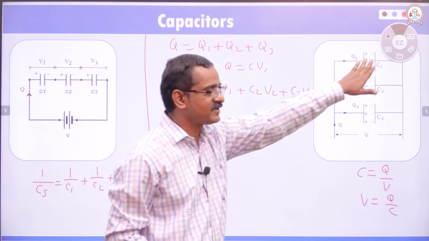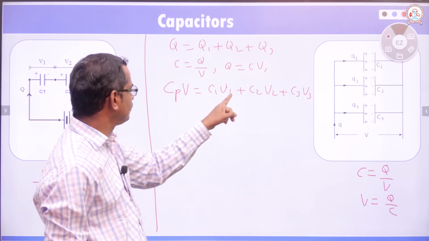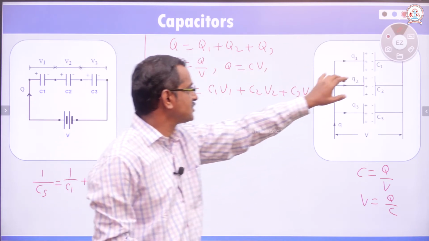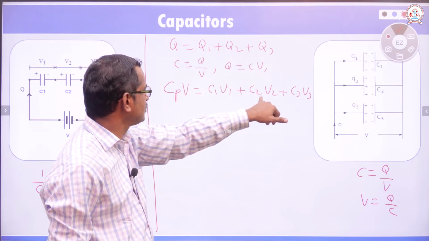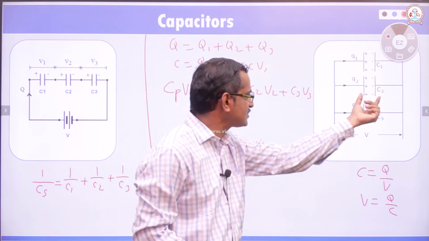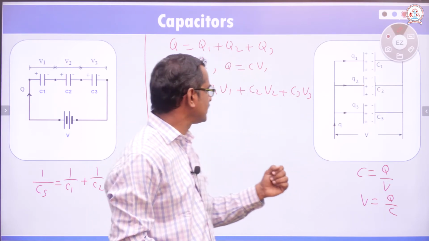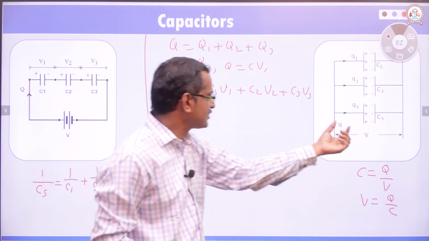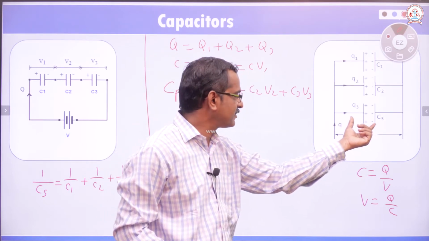Q1 is the charge on the first capacitor, Q1 is equal to C1 into V1, where C1 is the capacitance of the first capacitor and V1 is the potential drop across it. Q2 is equal to C2 into V2, and Q3 is equal to C3 into V3, where C3 is the capacitance of the third capacitor and V3 is the potential drop across it.